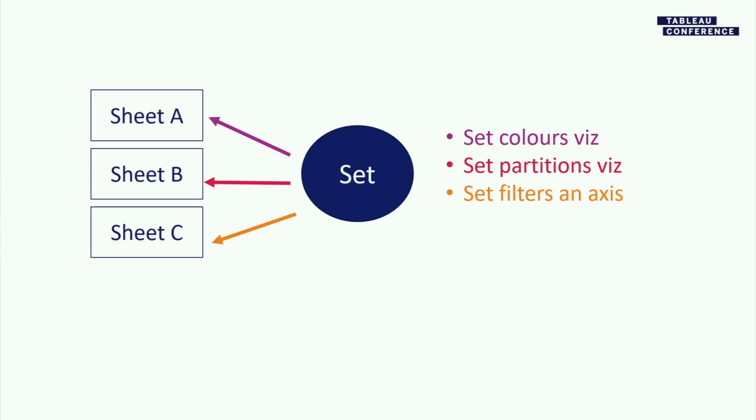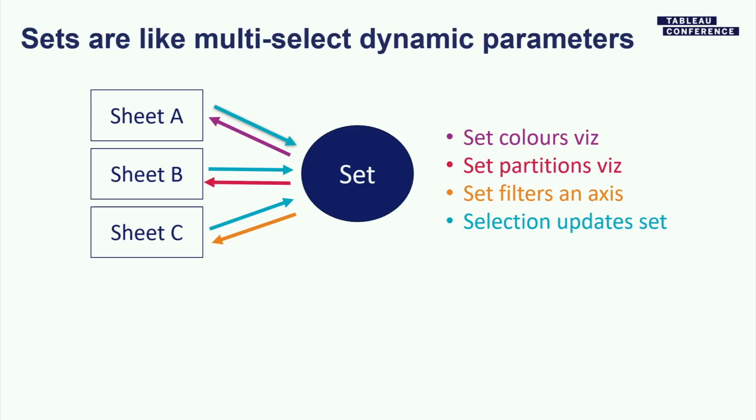The novelty of set actions and why sets have been liberated is we've now made this communication bidirectional. And so now a selection in any one of these sheets can update the set. And then since the set is applying to other sheets, a selection in sheet A modifies the behavior in sheet B and C while also applying 3 different action types.